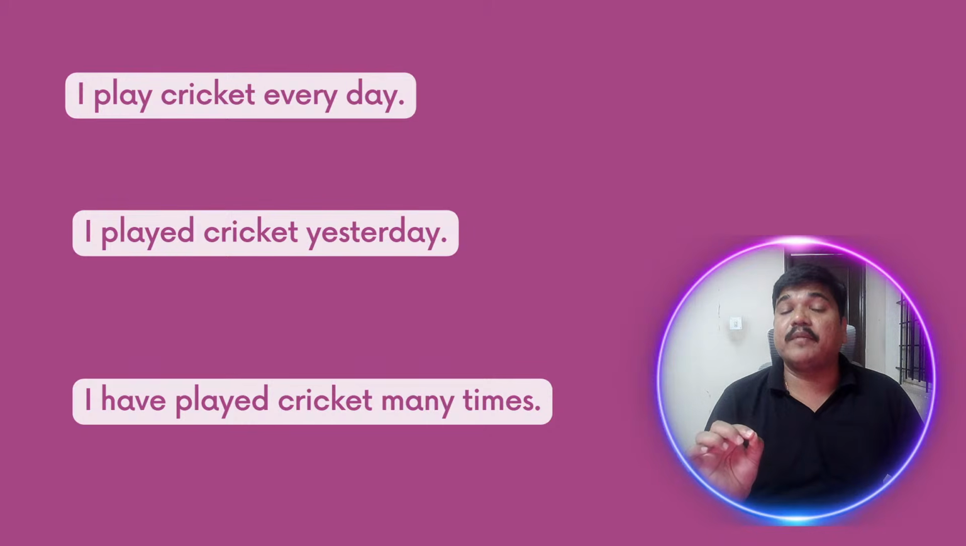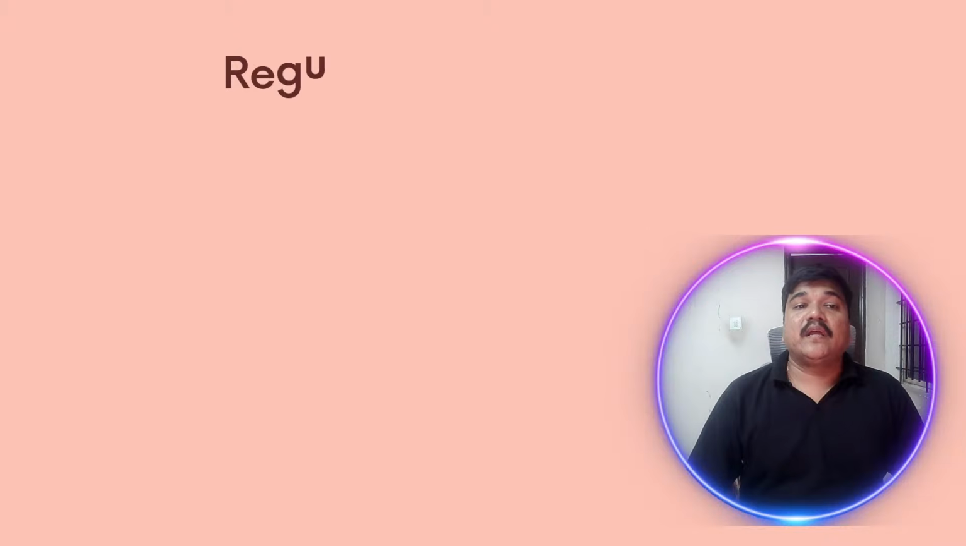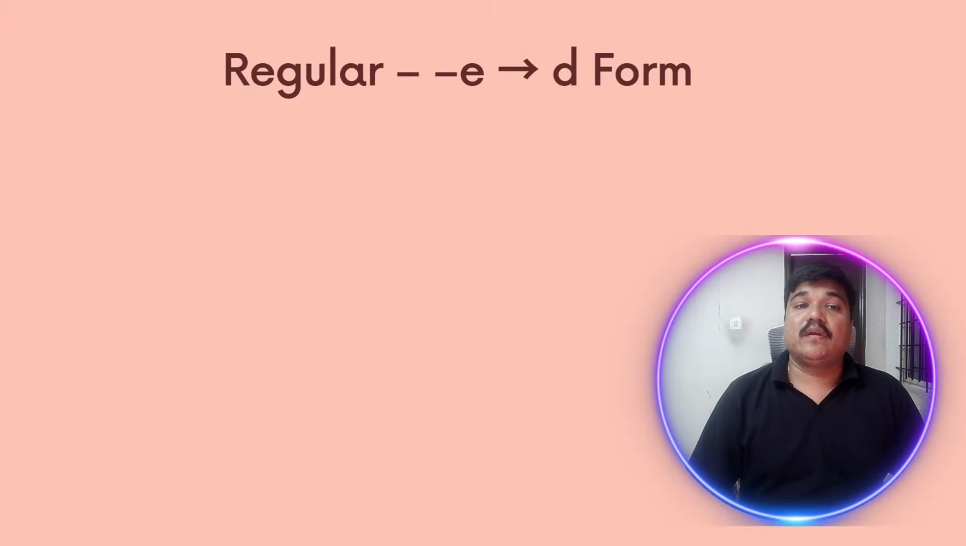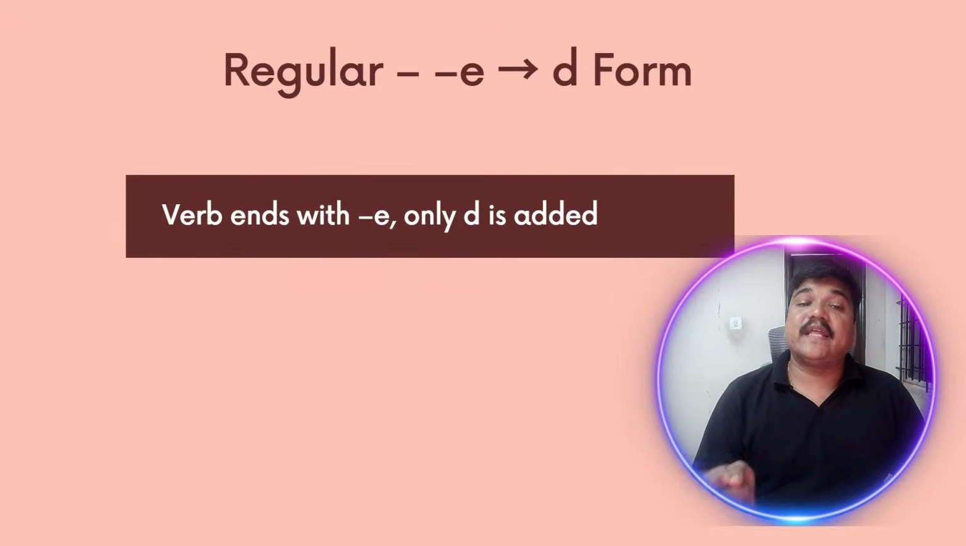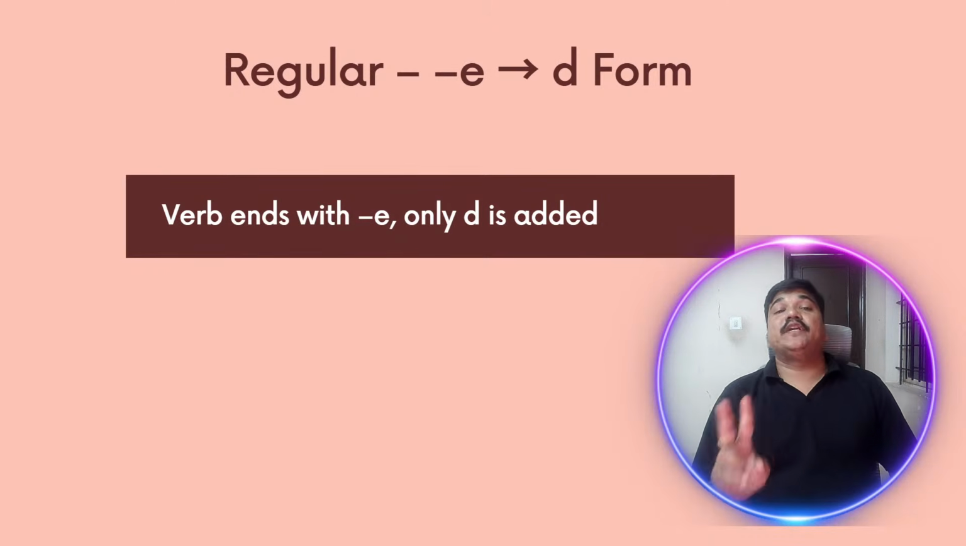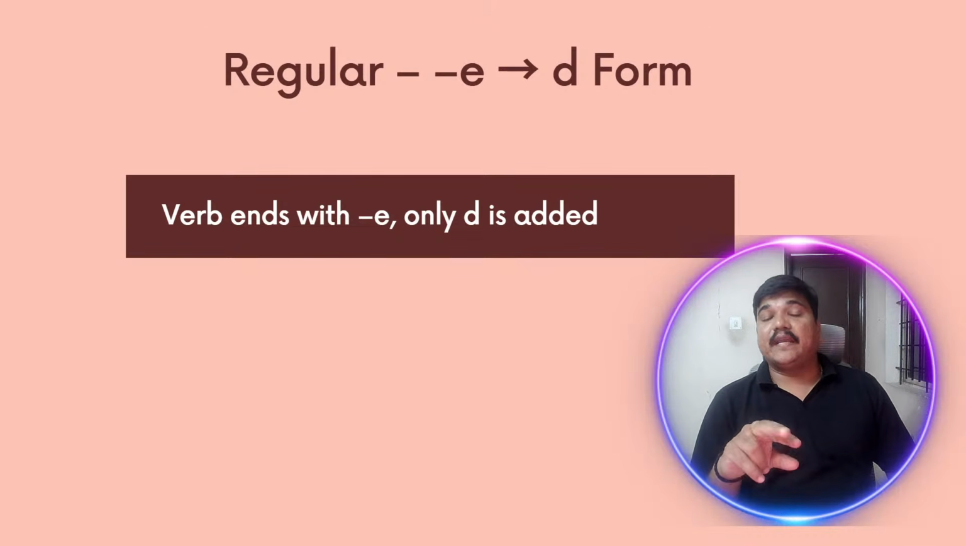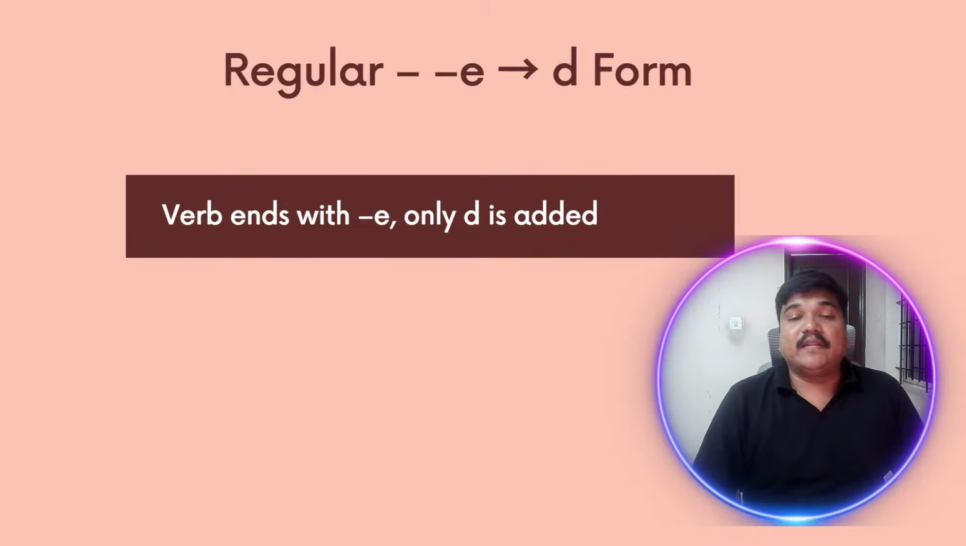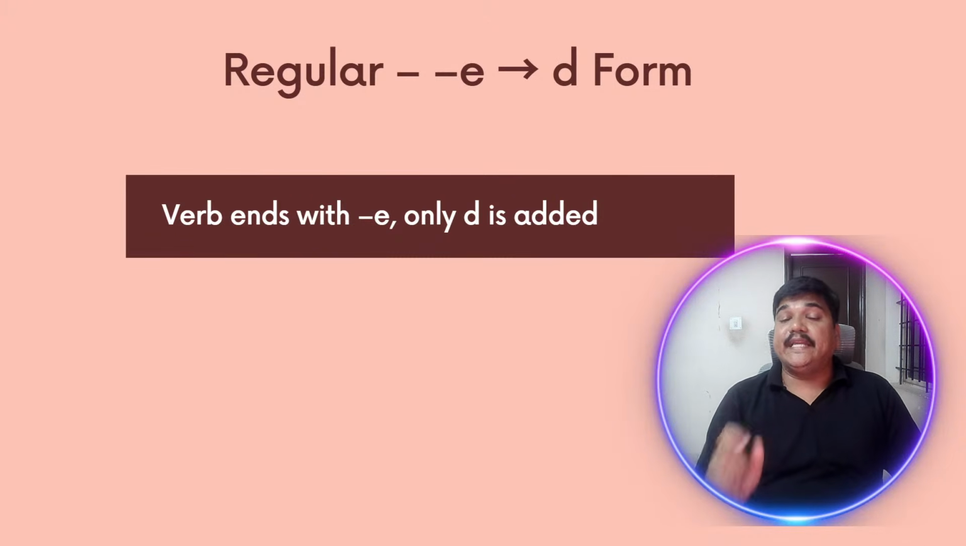So the first rule you have to remember: if you add ed to V1, then it becomes V2 and also V3 in the case of a regular verb. Now let's look into the second rule. For verbs that end with e, only d is added. No need to add ed again, because that would not be the correct spelling. If the verb ends with e and it is a regular verb, then we just have to add d, not ed.